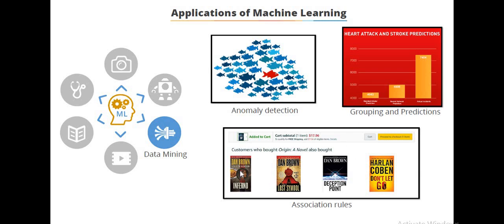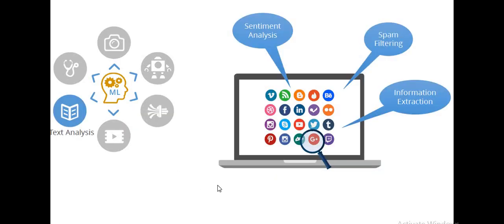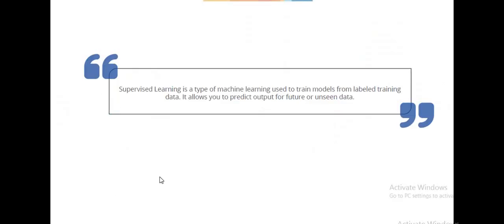Like in Amazon or other websites, if we buy any book, there will be a recommender system given by Amazon, like the same kind of book, association rules, and so on. In text analysis like sentiment analysis, spam filtering, information extraction, all these things are done with machine learning. Now let's see what is supervised learning.